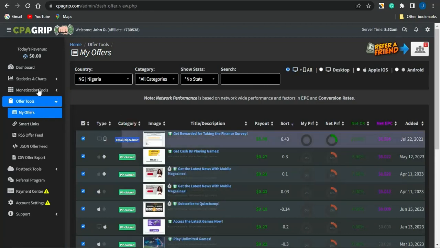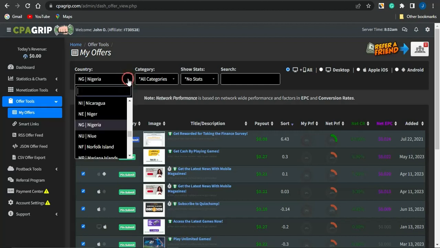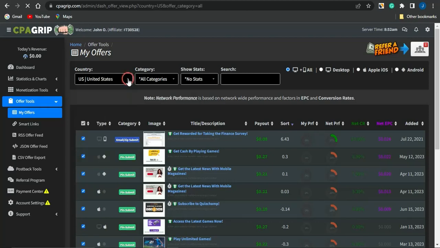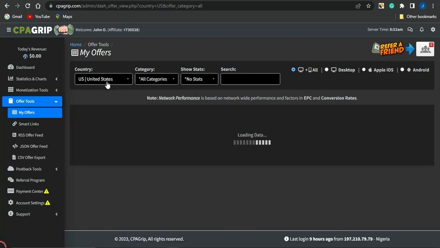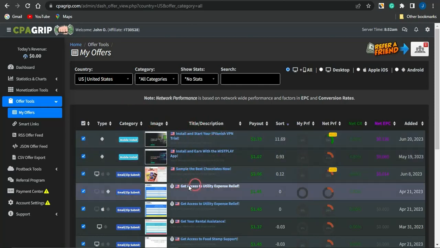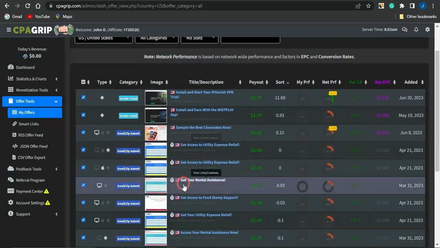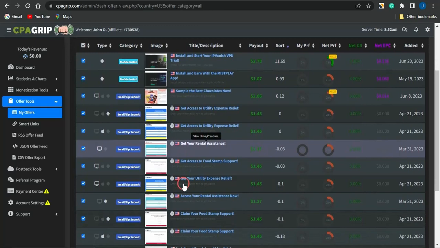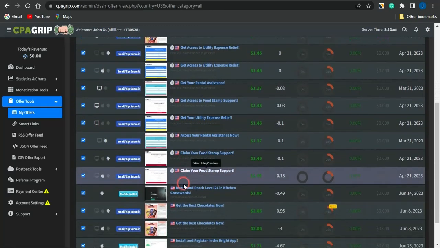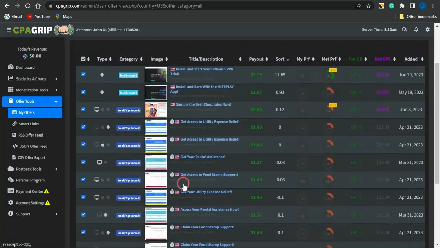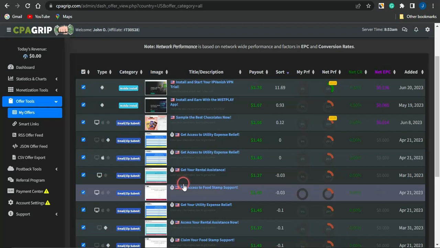So right here guys, you're going to load offers to a particular country. You could go on to changing the country or promoting offers to any country of your choice. Maybe I want to promote offers to the United States. I'm just going to come right here and type in the United States. And if I do type in that right here, as you could see, it will show offers available to that particular demographic. You could see that these are a lot of offers right now which you could go on to promoting.